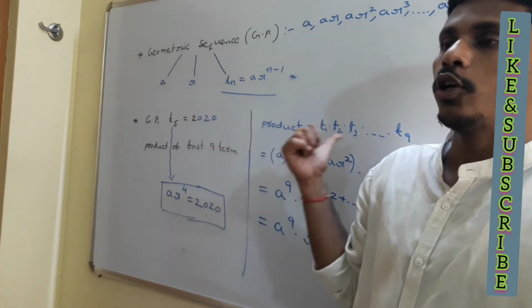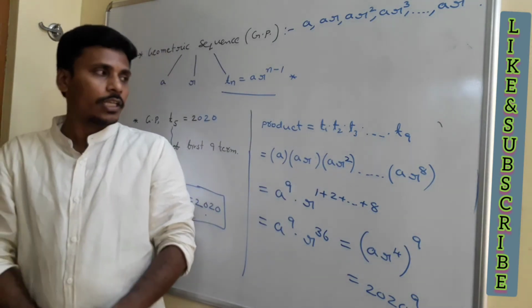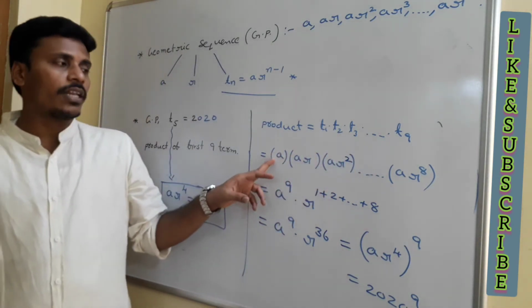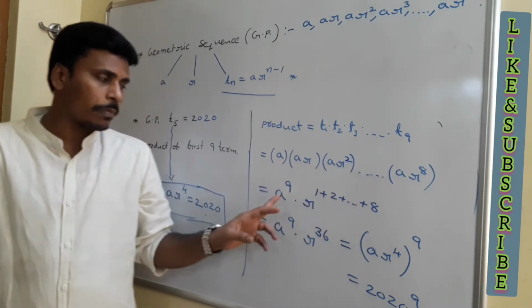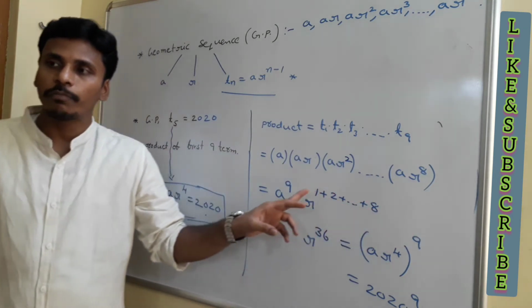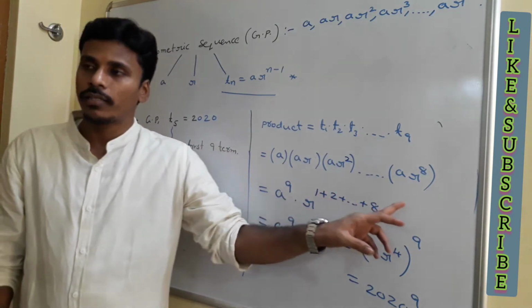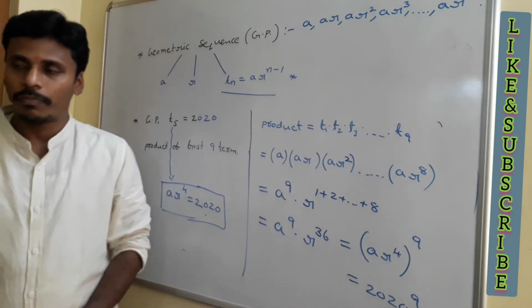And now since we are going to calculate the product of the first 9 terms, t1, t2 up to t8, t9 you need to multiply. T1 is a, T9 is ar power 8. Since there are 9 terms, a power 9, and in the multiplication of the r's, you need to add the powers, r power 1 plus 2 plus and so on up to 8, and on simplification your answer is 2020 power 9.